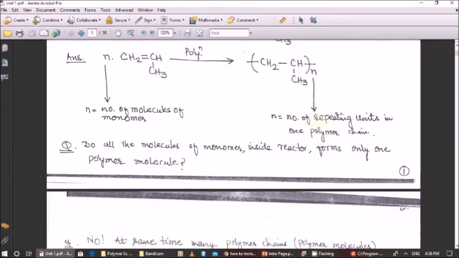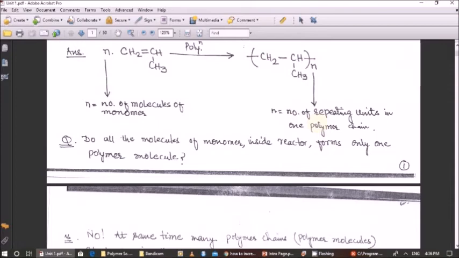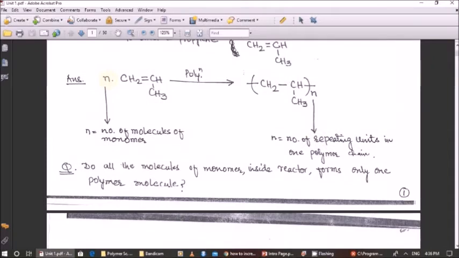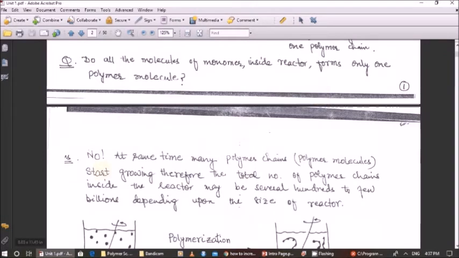So there is a question: do all the molecules of the monomer inside the reactor form only one polymer molecule? That means if here n is equal to 100, at the time of polymerization initially I have 100 molecules of propylene gas. So the question is whether all these 100 molecules will combine together to form only one polymer chain which will have n equal to 100 repeating units. The answer is no. Why?